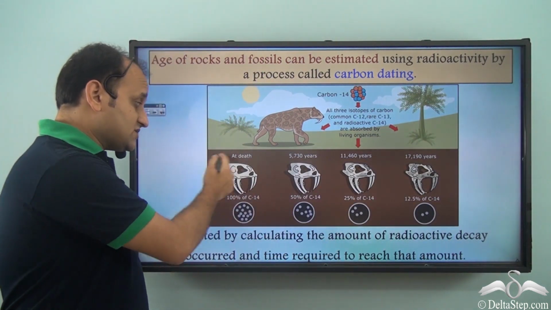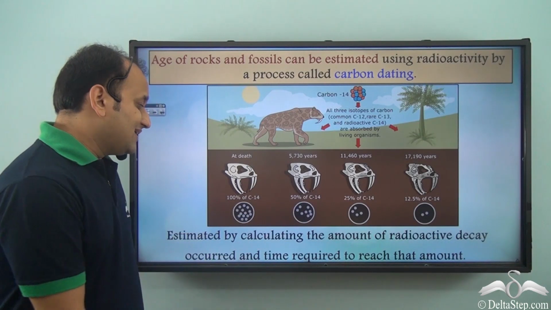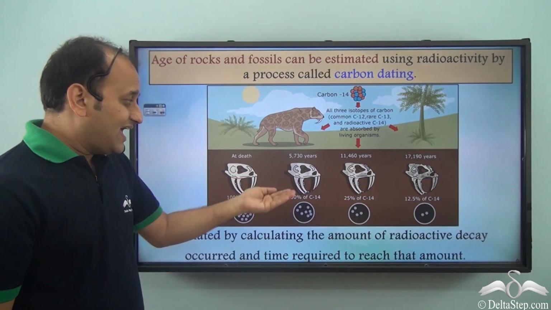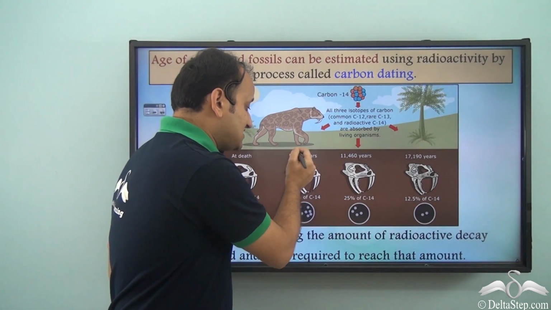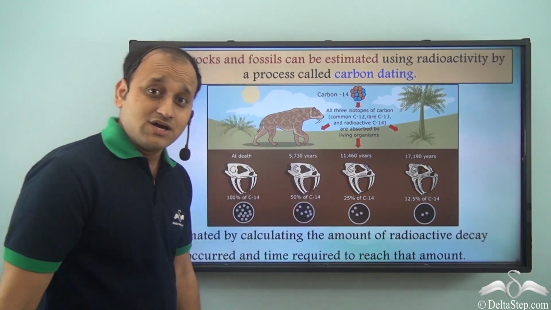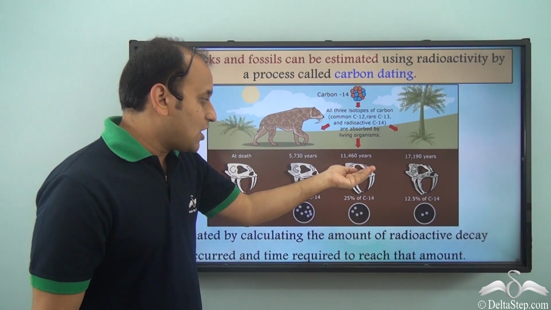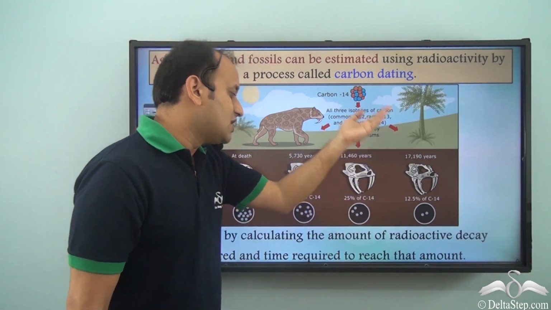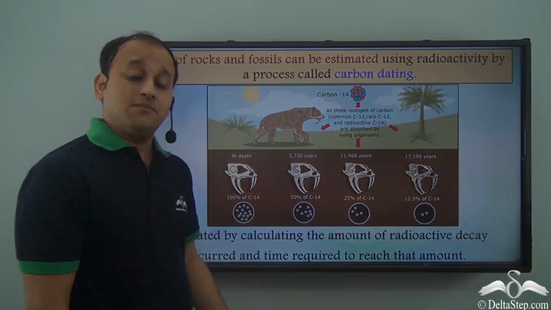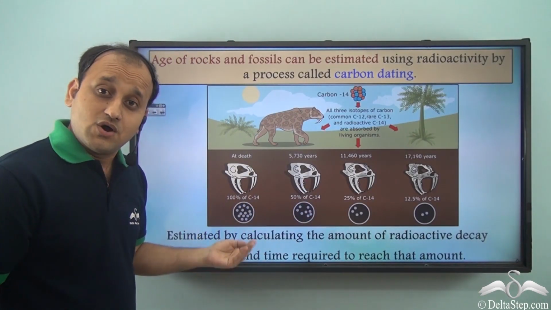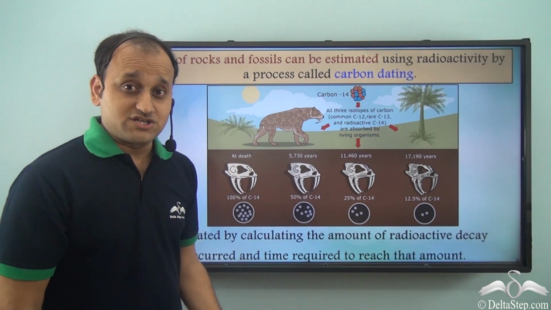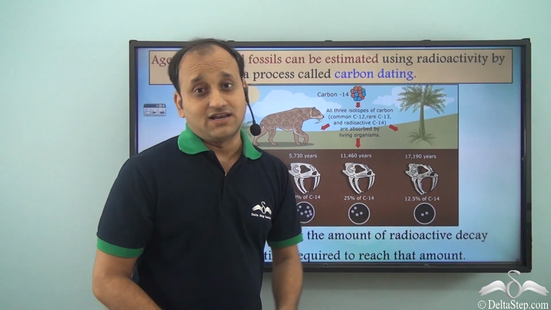So initially it was 100%. Now this carbon-14 will take approximately 5,730 years to become half of what the original quantity was. Similarly, it will take 11,460 years for the carbon to become 1/4 of what it was originally. So from this calculation, we can know how old a fossil is.